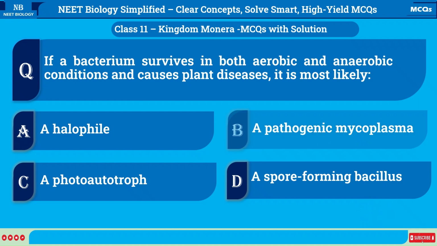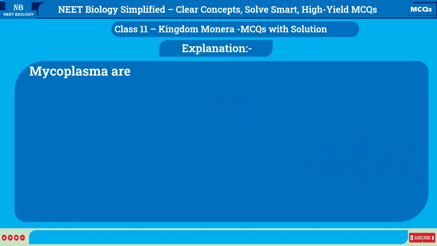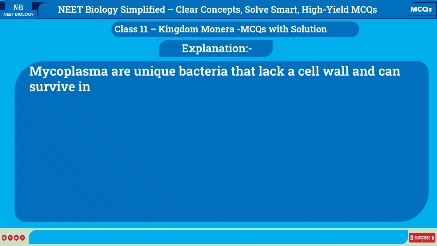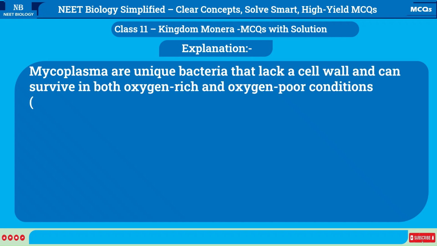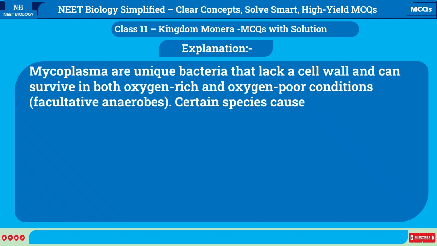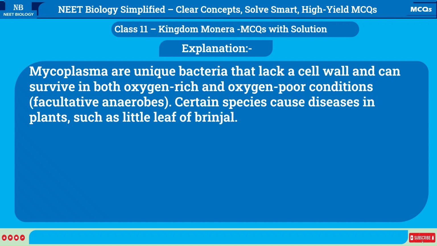Correct answer is B. a pathogenic Mycoplasma. Explanation: Mycoplasma are unique bacteria that lack a cell wall and can survive in both oxygen-rich and oxygen-poor conditions, facultative anaerobes. Certain species cause diseases in plants, such as little leaf of brinjal.